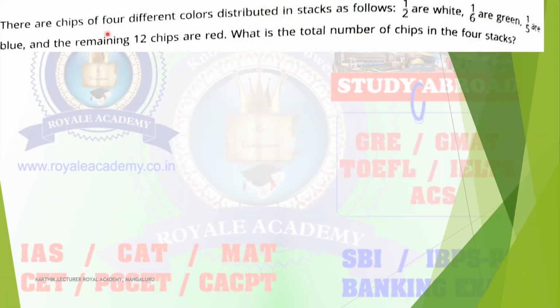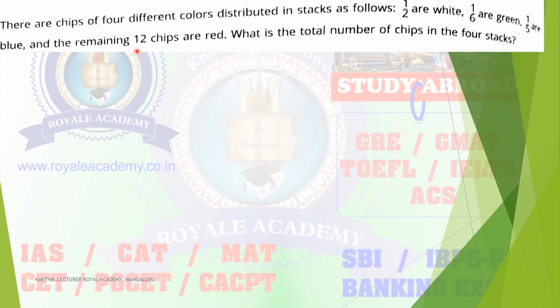Next question. There are chips of 4 different colors distributed in stacks as follows: 1 by 2 are white, 1 by 6 are green, 1 by 5 are blue. So different colors of chips. The ratio is given, the fraction is given.